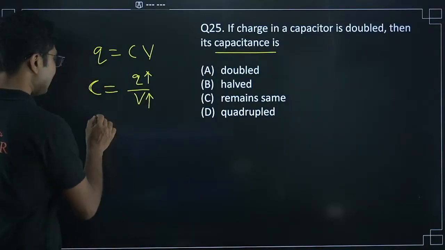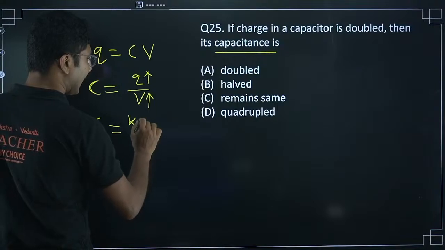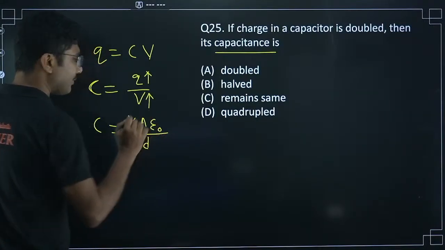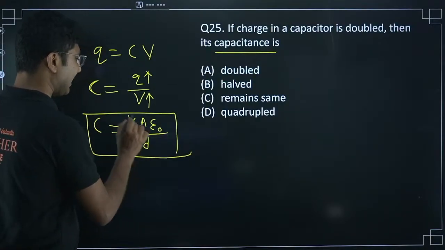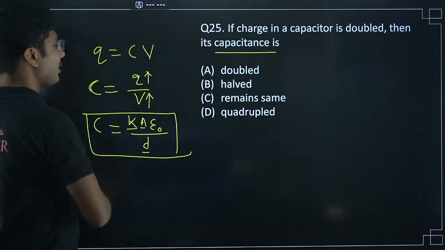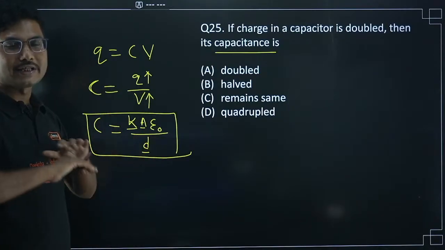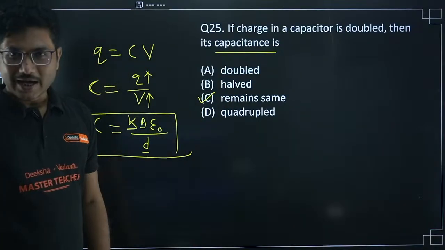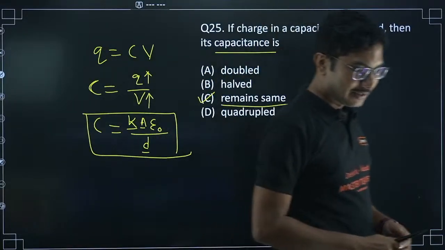Okay, the capacitance only depends on the dielectric medium, the area, where epsilon naught is a constant, and the distance between the plates. So capacitance only depends on these three things: dielectric constant, area, and distance. So do not get confused. Even if you increase the charge or decrease the voltage, capacitance will not change. It will remain same. Only Akshay has answered it correctly. It will remain same.